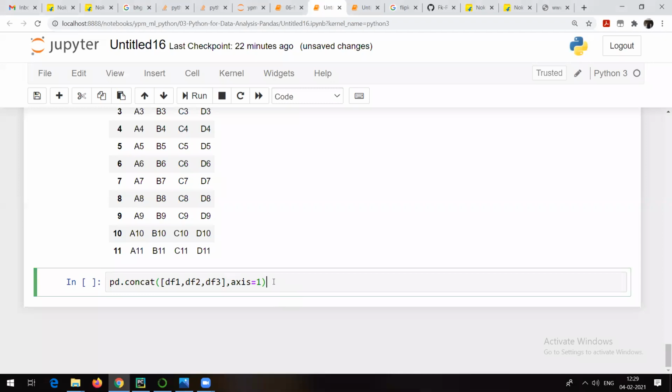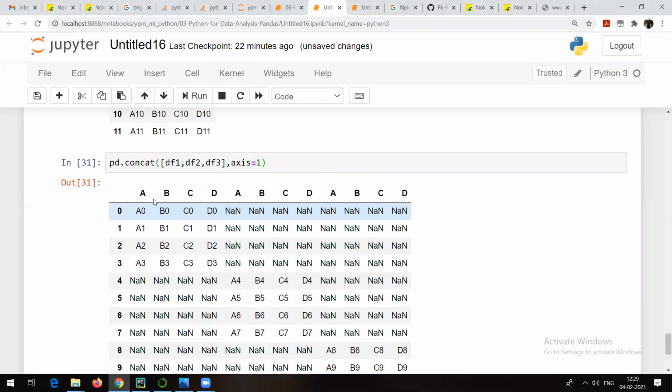I was telling you that concat is going to do concatenation. Here, what we did earlier was concatenate on the basis of rows. Now we are trying to concat on the basis of columns. Axis equal to 1 is column, and by default axis equal to 0 is row.